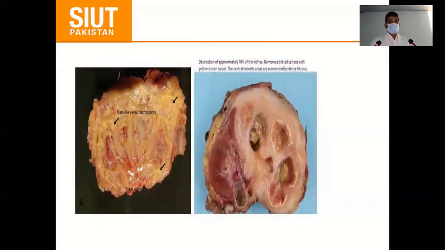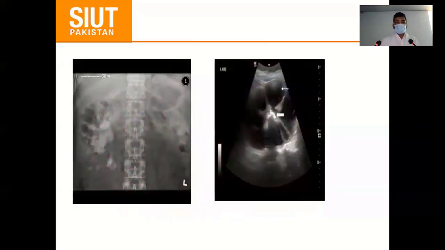And this is the gross specimen. The architecture is replaced with a mass-like yellow discoloration. And here we can see a dilated calyx with the yellowish and necrotic component seen in the gross specimen. We start, after lab investigation, with the ultrasound. And here on the left side we can see this is the stone. Mostly partial staghorn stones are involved in xanthogranulomatous.